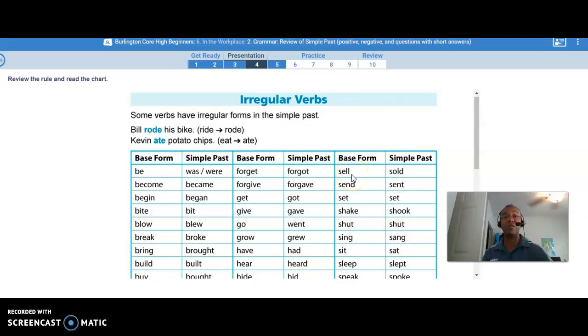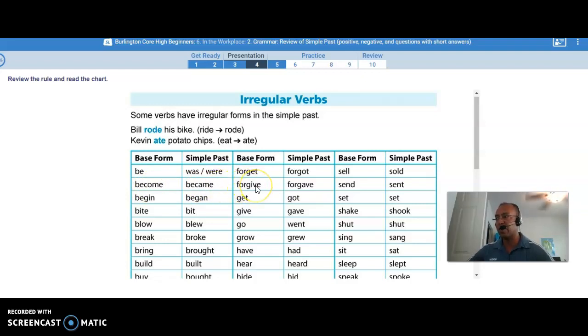The house was sold yesterday. The house is for sale. The house was sold. Become. To become a doctor. To become a doctor, okay? To become is the verb. In the past tense, became. The O changed to an A. He became a doctor, or I became a teacher.